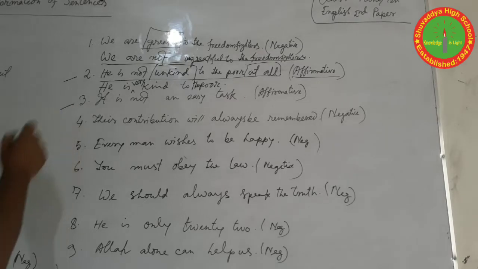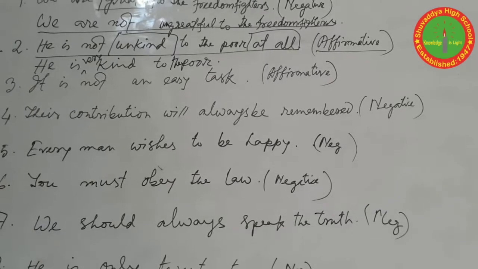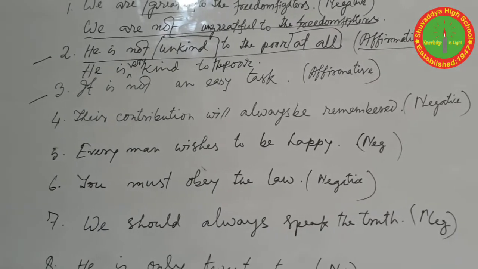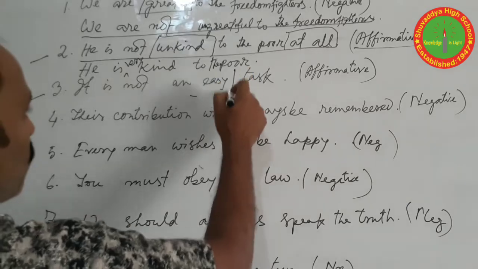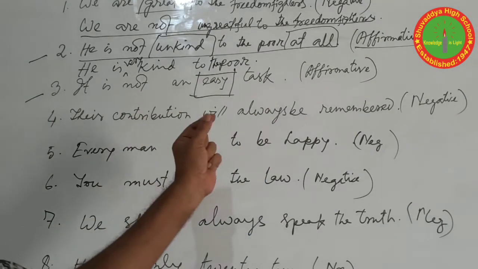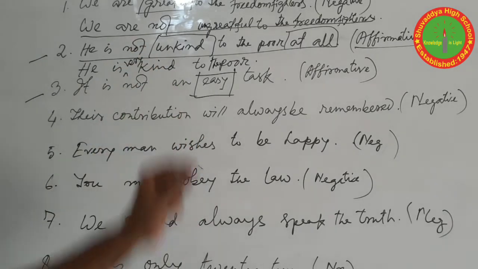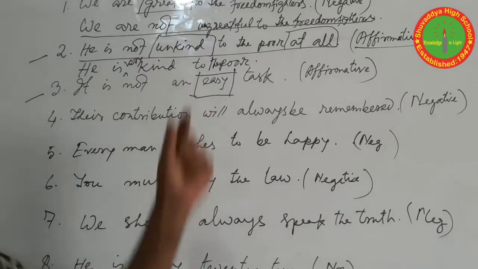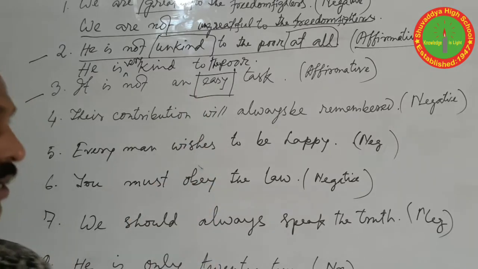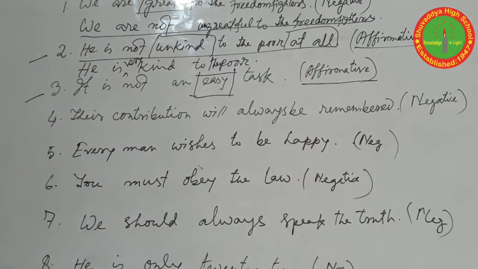Question number 3. It is not an easy task. In the same way we can find the clue, this is easy. Generally we can see that an adjective or verb or adverb or preposition may be used, and if we change these words to the opposite one, then the sentence will turn into affirmative or negative. So what is your direction? Give it affirmative.